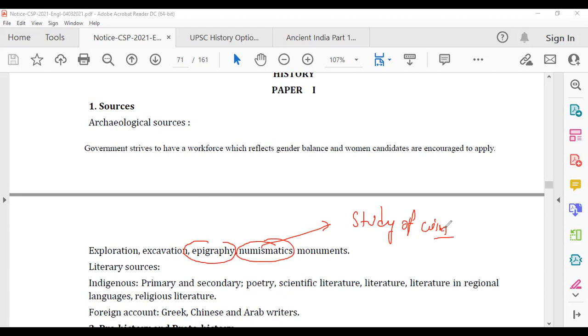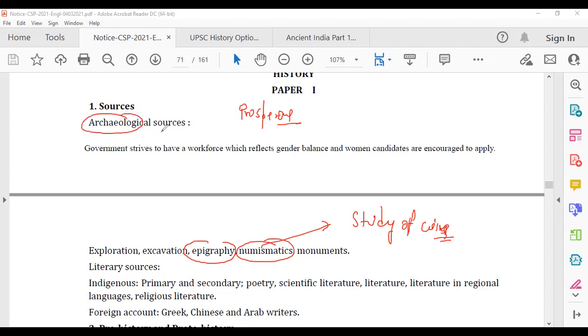Like if there are too many coins, gold coins, etc., it shows that that particular kingdom is prosperous. Only then they can issue gold coins. If there is large circulation of coins, that also shows that there is good trade happening there. If there is decline in circulation of coins, that shows that the trade may be declining or the urbanization may be declining. So we'll talk about that. So study of coins is also a part of archaeological sources.